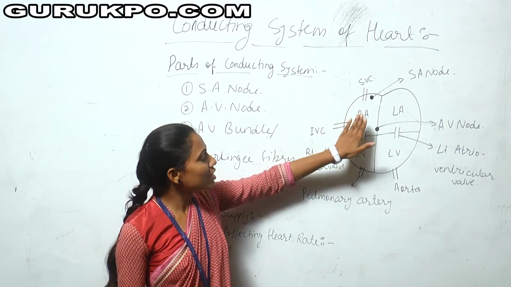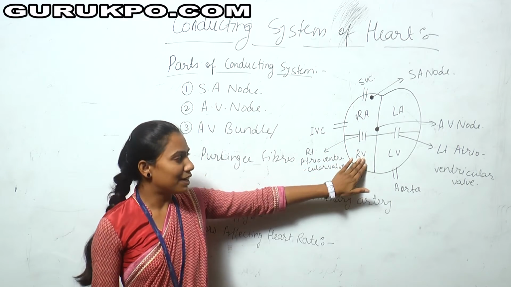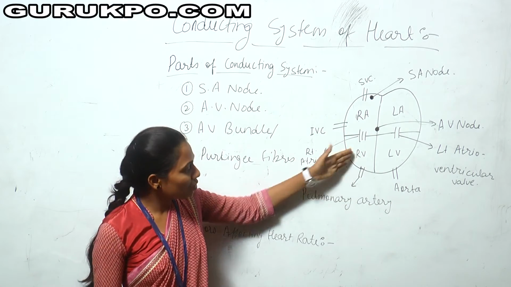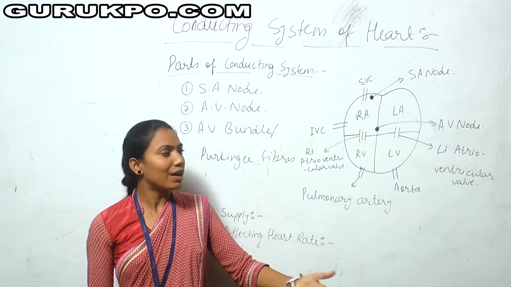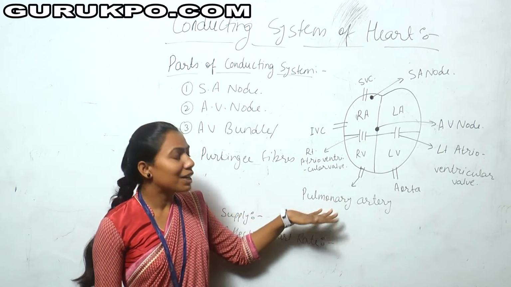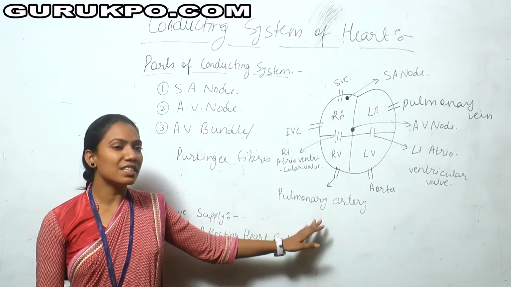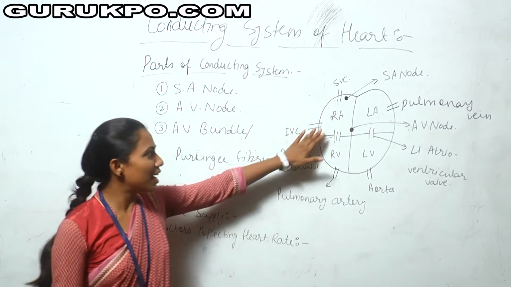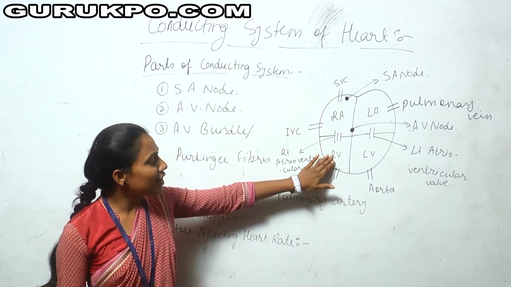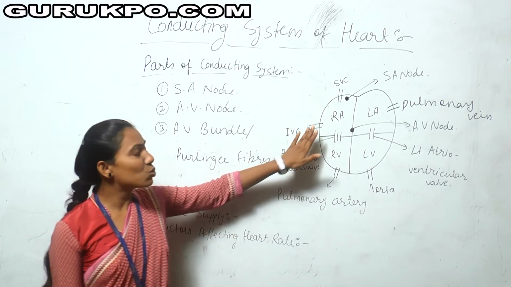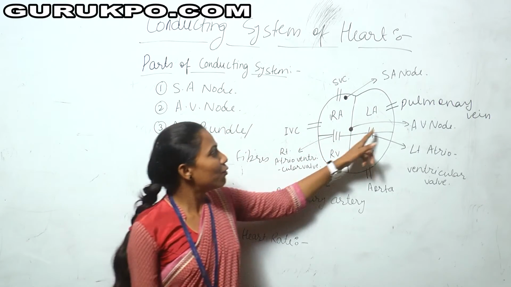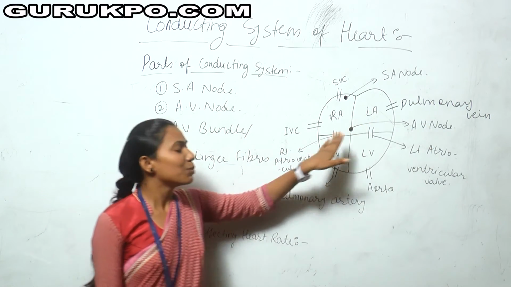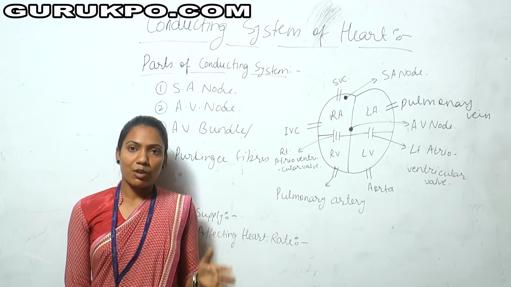Then this blood drains into the ventricle, and then it passes into the pulmonary artery and then into the lungs, and then the pulmonary veins come from the lungs. There are 4 chambers in the heart: right atrium, left atrium, right ventricle, left ventricle. There are 2 large arteries. The atrioventricular node is present at the septum of the heart.